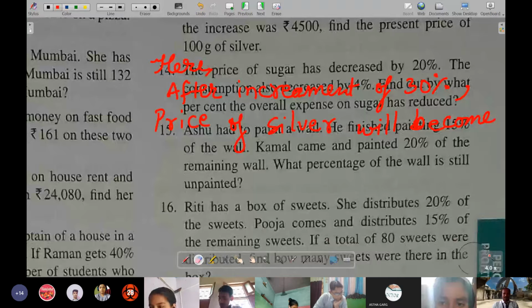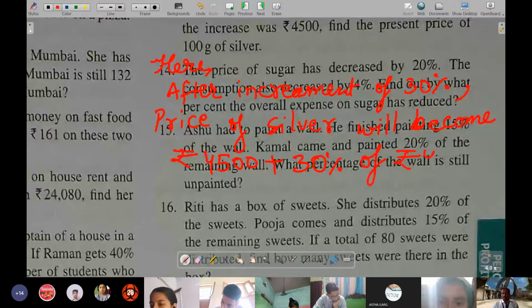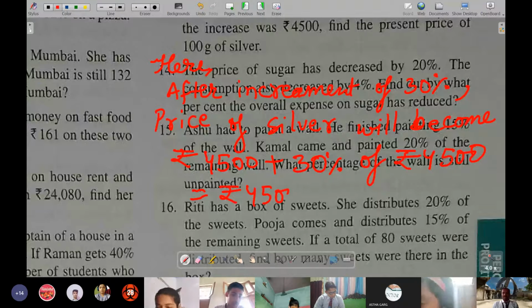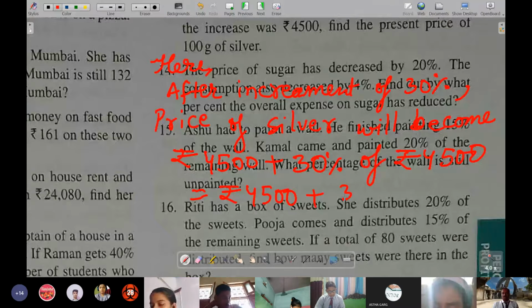When there is increment, how much will it become? Rupees 4,500 plus 30 by 100 into rupees 4,500.